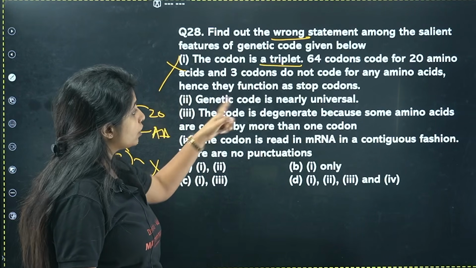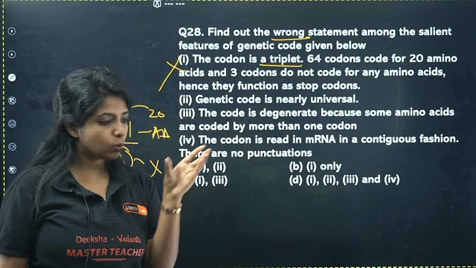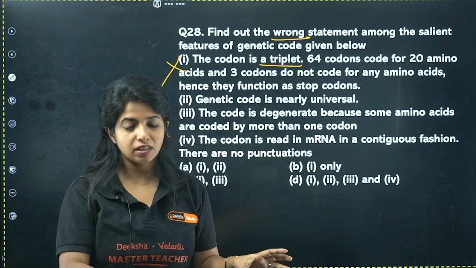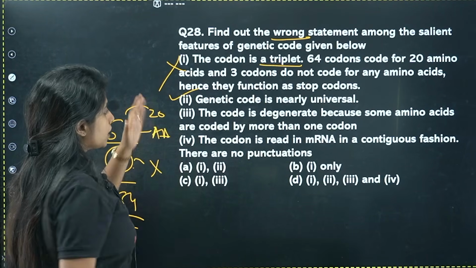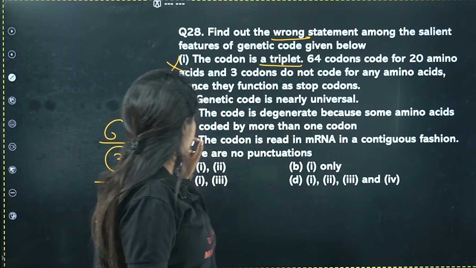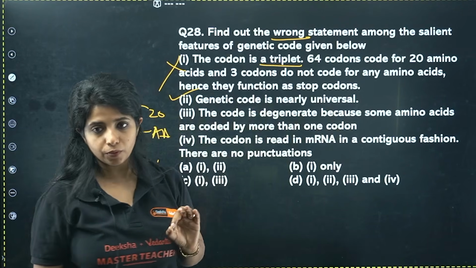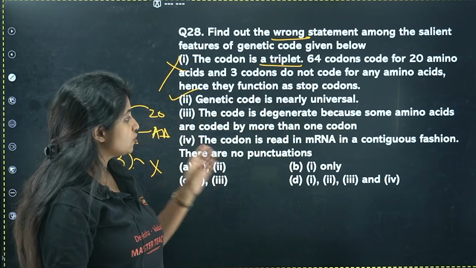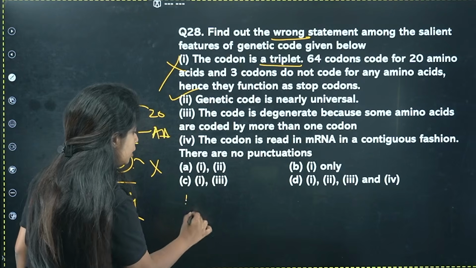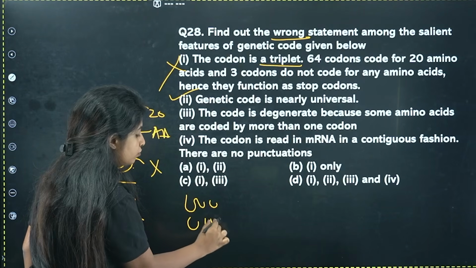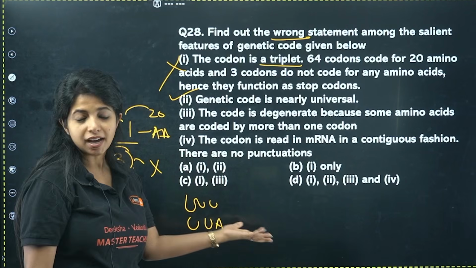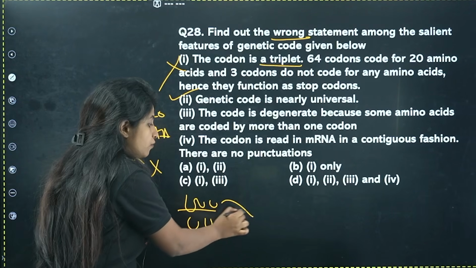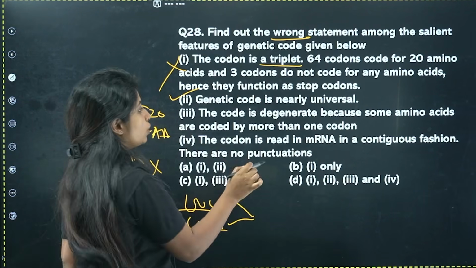Next thing, genetic code is nearly universal. Yes. So whatever the code is coding over here, that itself is going to be coded in bacteria and everything out there. So this particular statement is correct. The code is degenerate because some amino acids are coded by more than one codon. Is it? Degenerate as in, for example, UUU, UUA: both are going to code for phenylalanine only. Multiple codons are there coding for just one amino acid. That is what you mean by degenerate.